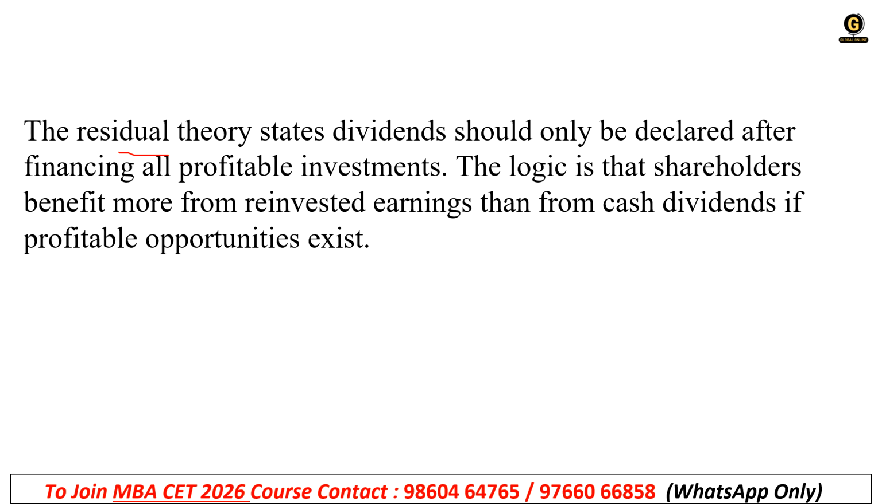The logic is that shareholders benefit more from reinvested earnings than from cash dividends if profitable opportunities exist. If the profitable opportunities still exist, you should go for them and invest in them. You should give your extra earnings to the thing which is earning more profit, and if something remains, then you can give it as dividend payout. But first, you should invest in the things which are profitable for the company, for the firm.